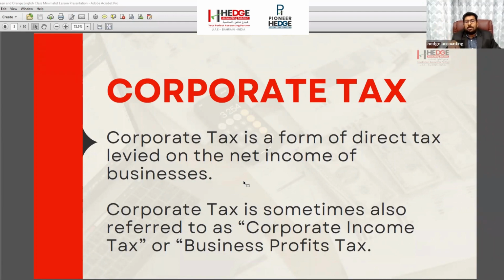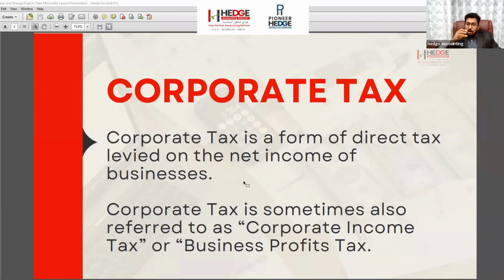But from 2023 onwards, we are going to pay corporate tax on the net income, meaning the profit, which is why it is also called business profit tax. How much profit we get after all the expenses, we are going to pay the tax on that income. That's why corporate tax is also called corporate income tax or corporate profit tax. We pay the tax on the net income, not on our sales.